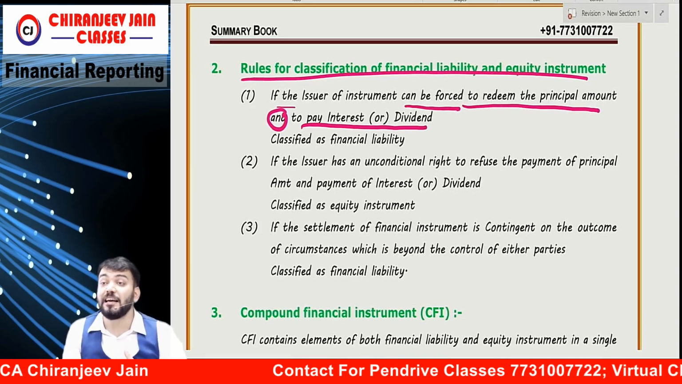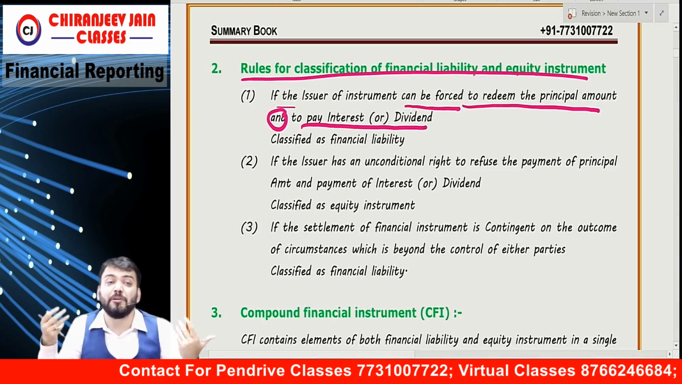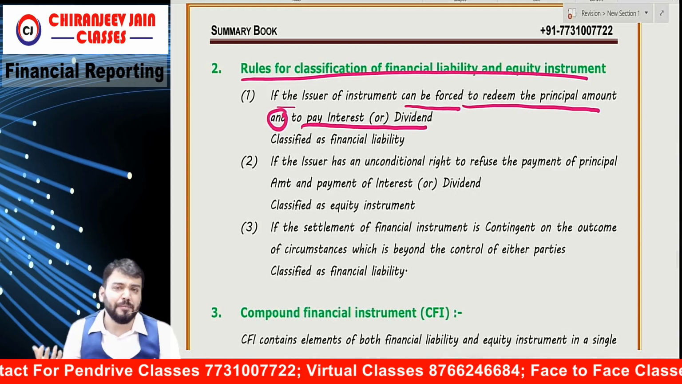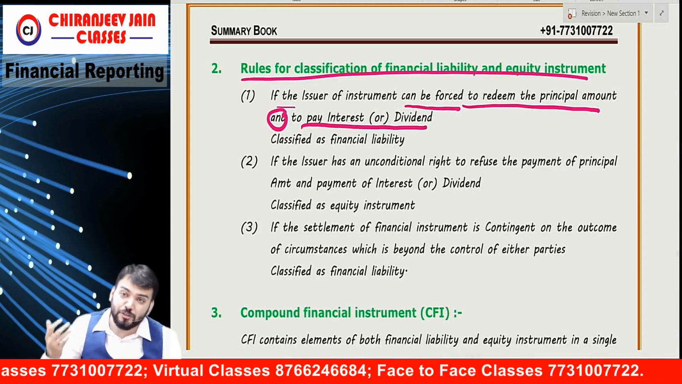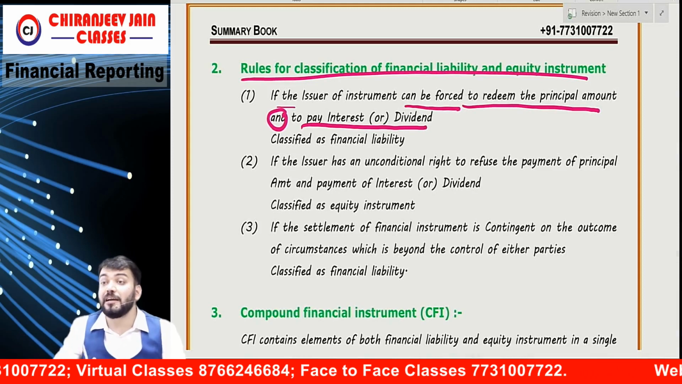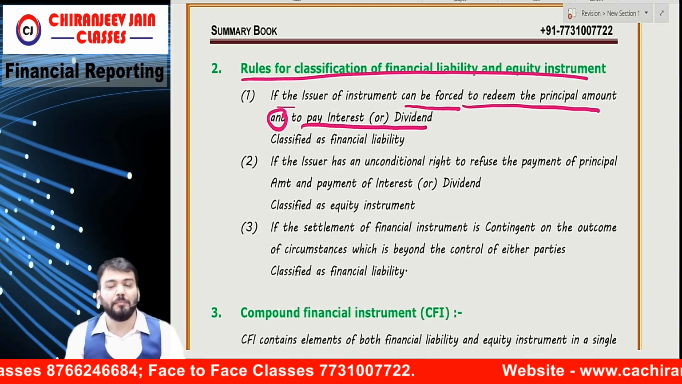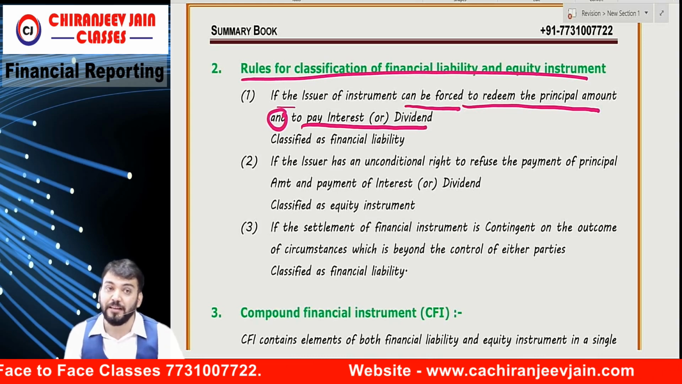Meaning the company cannot deny that it will not pay. For example, redeemable preference shares. Can I say whenever the due date comes, the company needs to pay the principal amount? The company cannot refuse the payment. Therefore, it will be a financial liability.